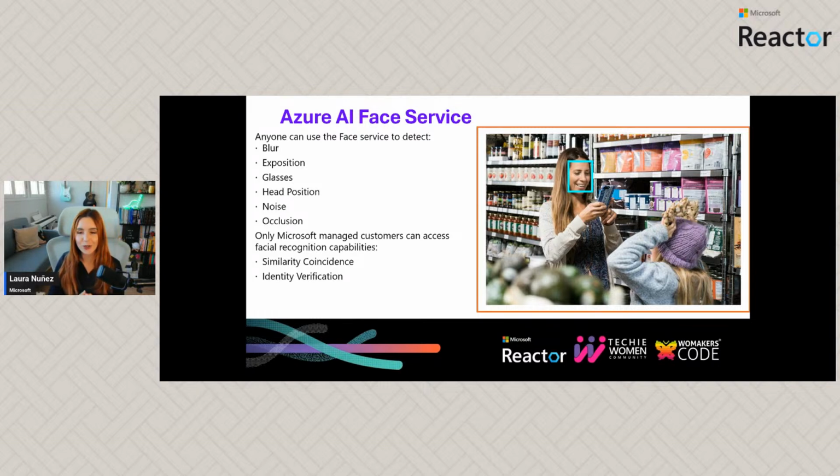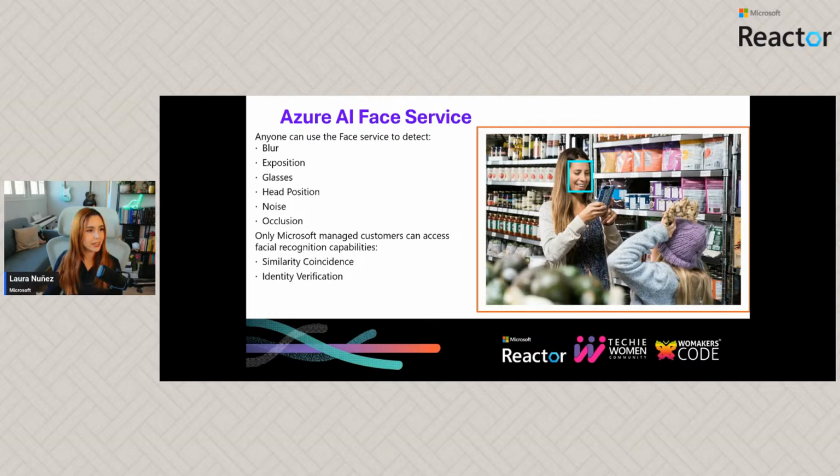We can see if there's some noise over the image, and maybe the image is not going to be super recognizable. We can also find out the exposure of the image, and if it's blurred. We can find out information about the face to see if it is going to be seen properly. And if we want to find out if the face looks like another face, or if the face actually looks like a certain person, we need to have Microsoft approval.